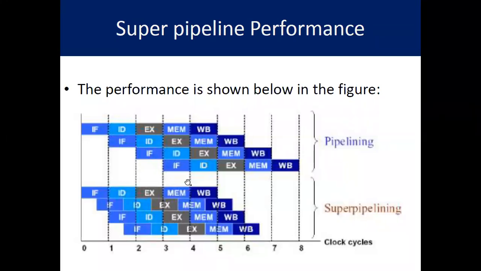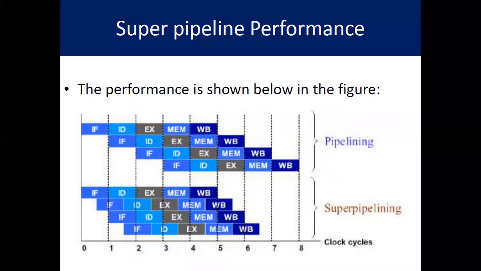Here you are able to see that in one clock cycle it is performing one instruction, but when a half clock cycle is finished, you are able to see that the next instruction is also fetched by the processor. So within a half clock cycle we are trying to execute multiple instructions.